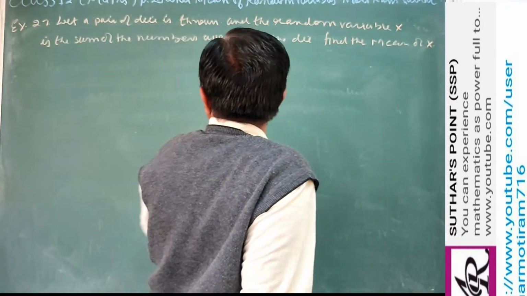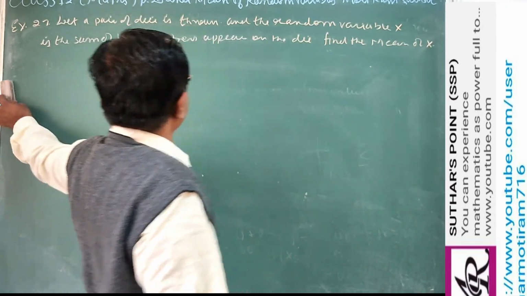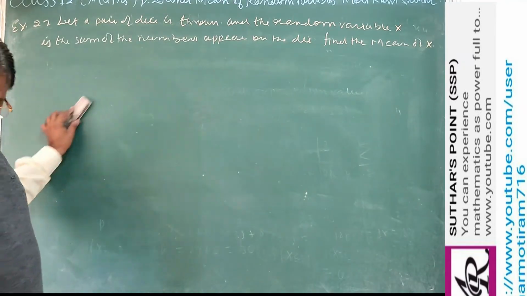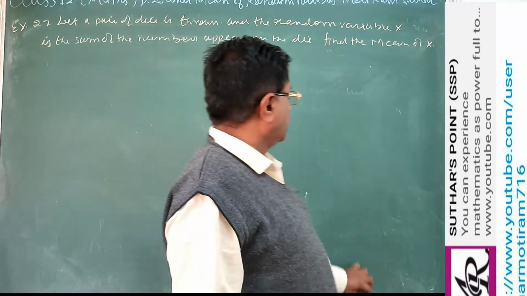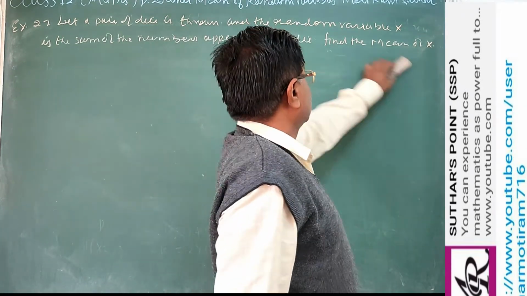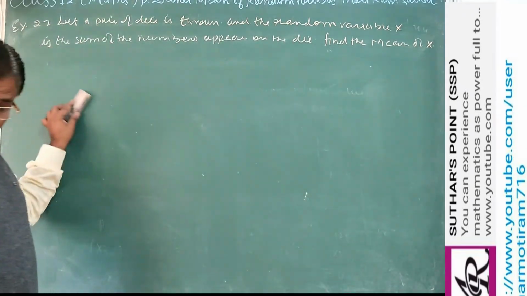So we are given an example related to a pair of dice being thrown. When you throw a pair of dice, the total number of possible outcomes will be 36. Clear?